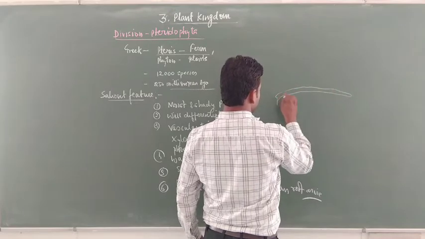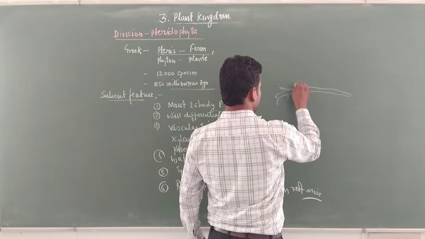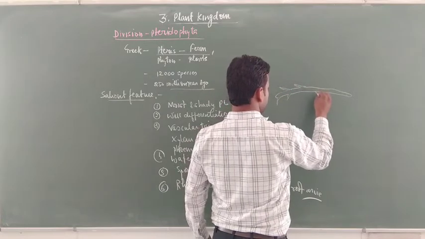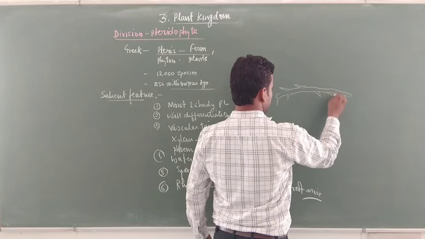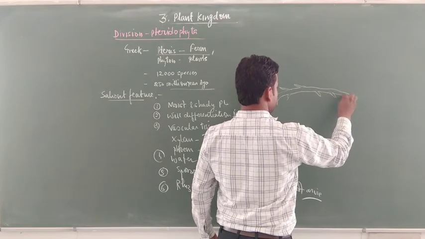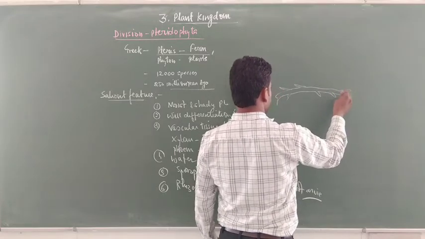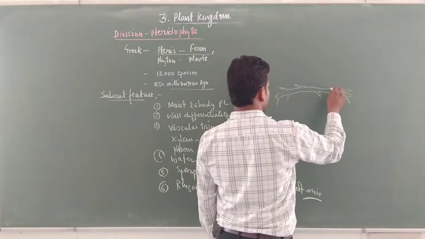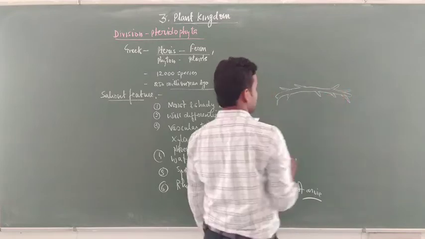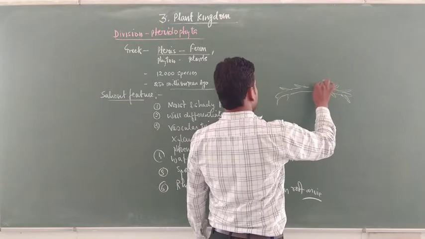From the rhizome some adventitious roots arise. This is an adventitious root. It is not an exact root, because it is not developed from a radicle as in angiosperms.